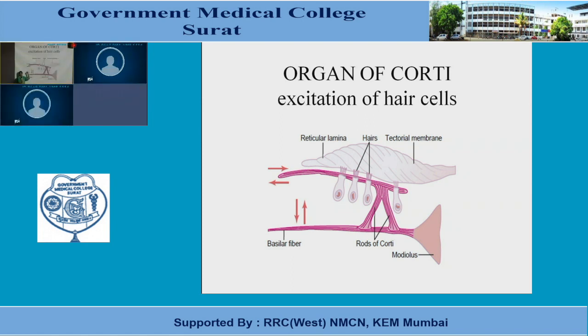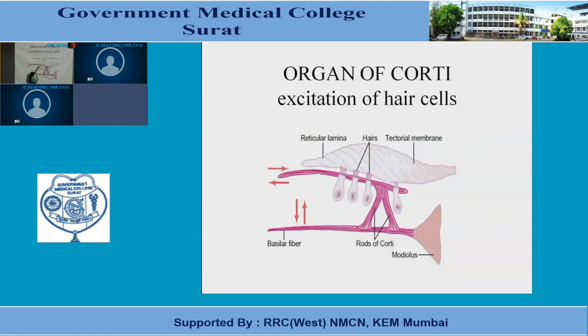The compositions of endolymph and perilymph are different. As I have already told you, the composition of perilymph is similar to that of the extracellular fluid. It is rich in sodium and low in potassium ions. Whereas scala media contains endolymph, and the composition of the endolymph is similar to that of the intracellular fluid. It is rich in potassium ions and low in sodium ions.